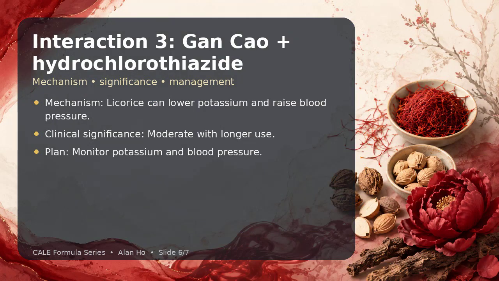Interaction 3 is Gan Cao plus hydrochlorothiazide. The mechanism is licorice can lower potassium and raise blood pressure. The clinical significance is moderate with longer use. My management plan is monitor potassium and blood pressure.